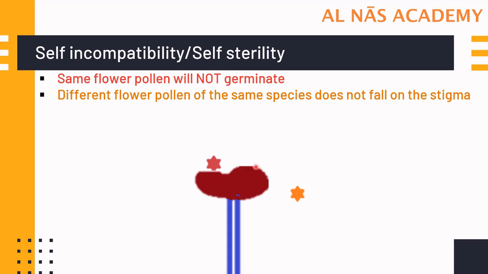But same flower pollen has fallen onto the stigma. Still the same flower pollen will not germinate, and this is an example of tobacco. So over here this results in self-incompatibility or self-sterility, and cross-pollination is the only means of pollination in such plants.